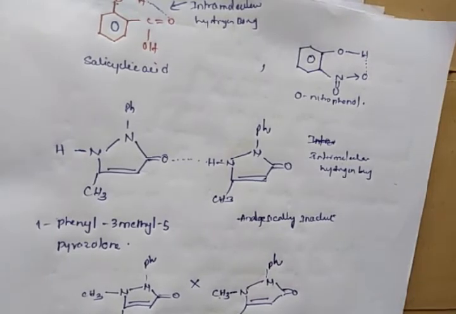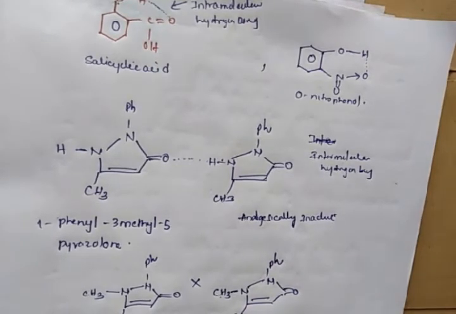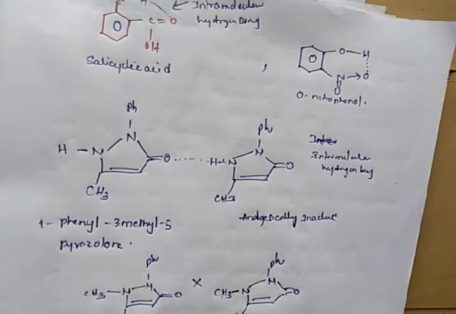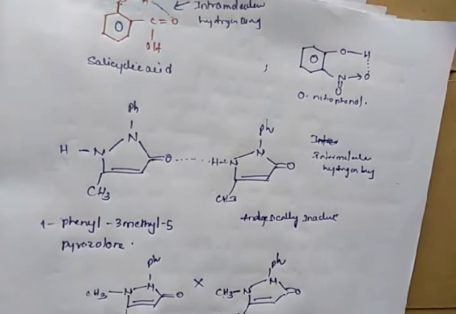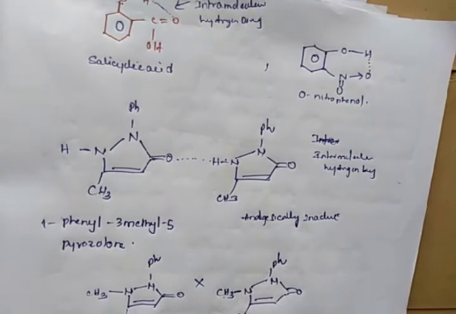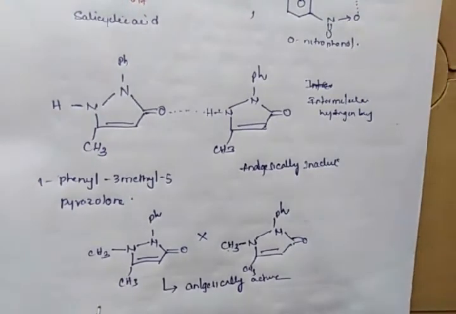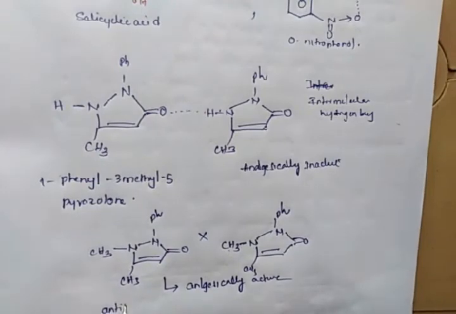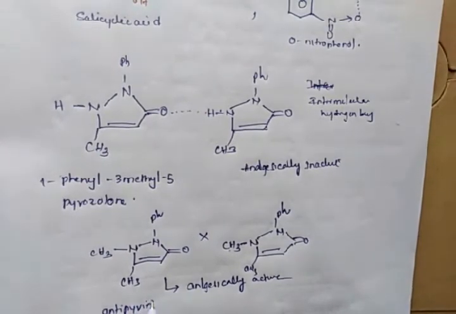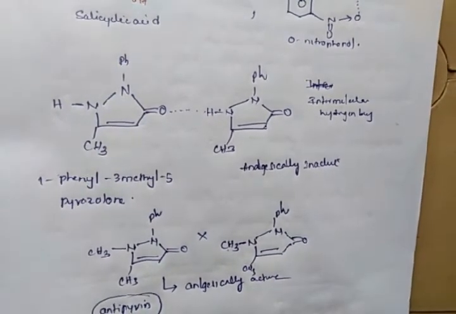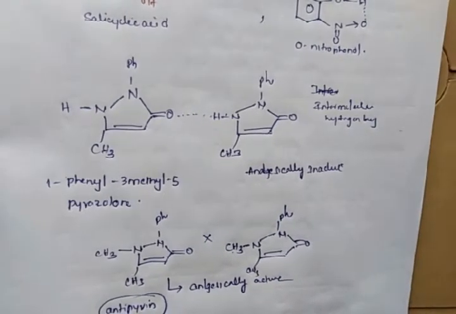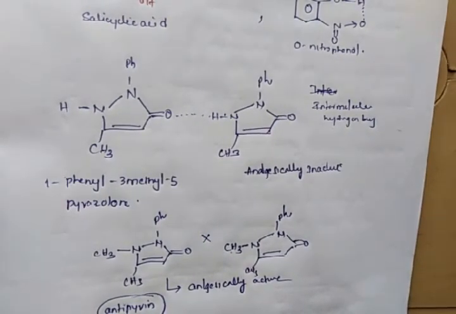their analgesic activity. So in order to provide analgesic activity to this molecule, the hydrogen bonding can be removed by introducing CH3 instead of hydrogen.